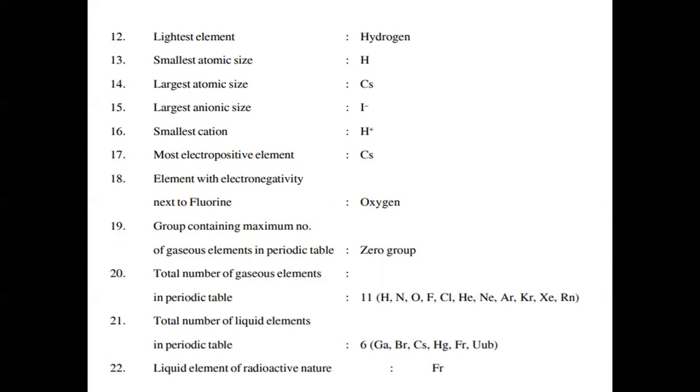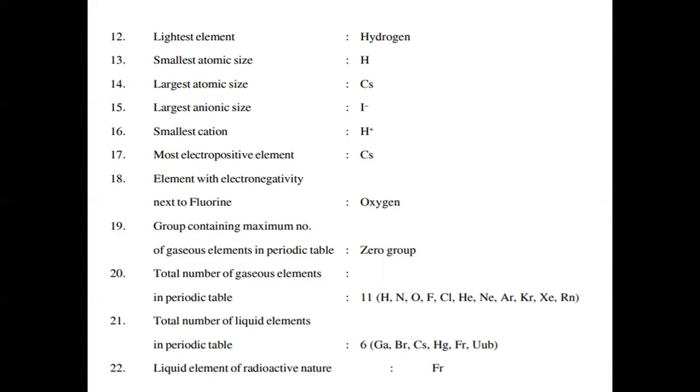Largest anionic size, iodide. Smallest cationic size, H+, that is proton. Most electropositive element, cesium. Element with electronegativity next to fluorine, oxygen. Group containing maximum number of gaseous elements in periodic table, zero group. Total number of gaseous elements in periodic table, 11.